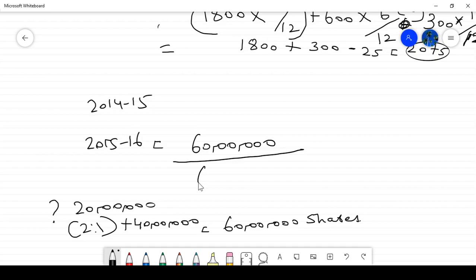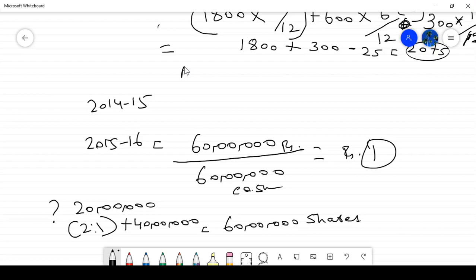So this is one thing, and they are asking adjusted EPS. First you should know what is actual EPS, then we will go to the adjusted EPS. Actual EPS for 2014-15 is what? Actual EPS for previous year. I am talking about previous year, not present year. Present year is over. Forget about present year. Previous year I am just working out.